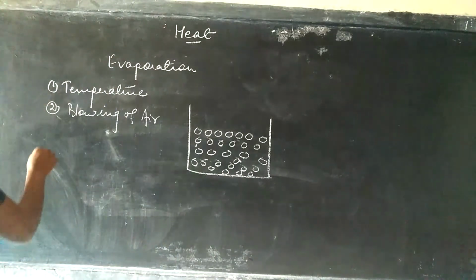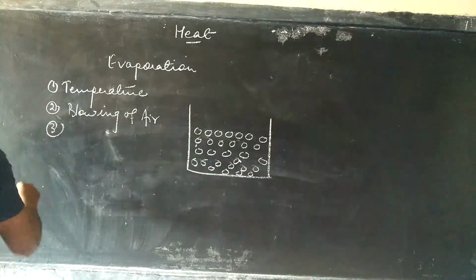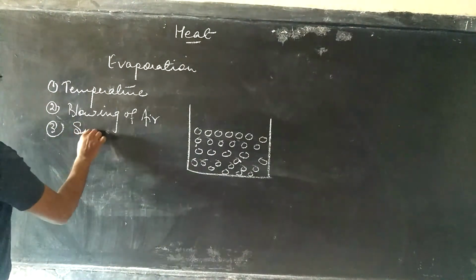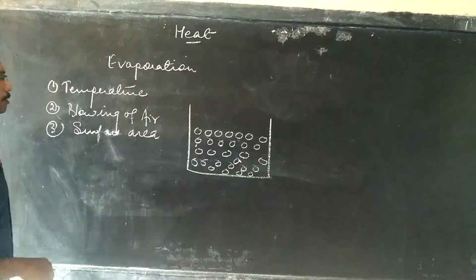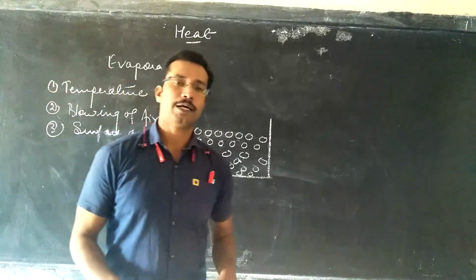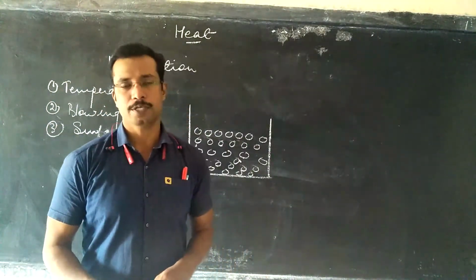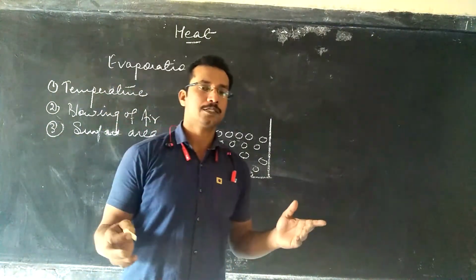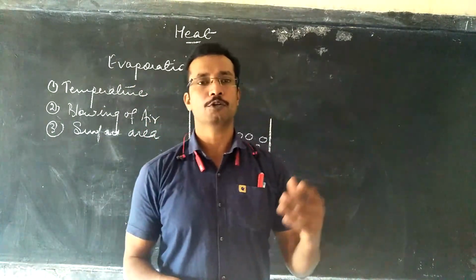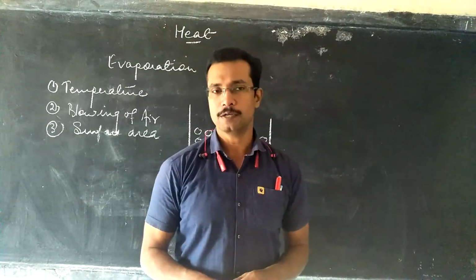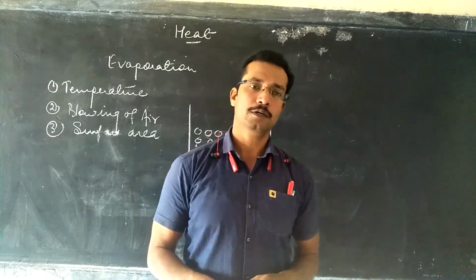Third factor we have is the increase in surface area. So surface area is another factor that can affect the rate of evaporation, because when we increase the surface area, a large number of molecules can now leave the surface together, and it will increase the evaporation.